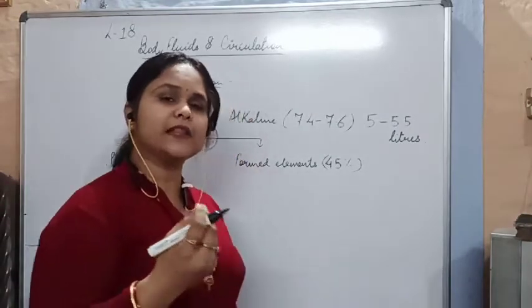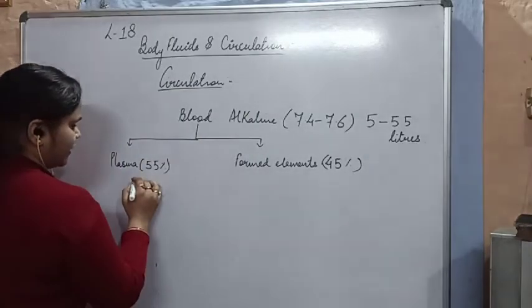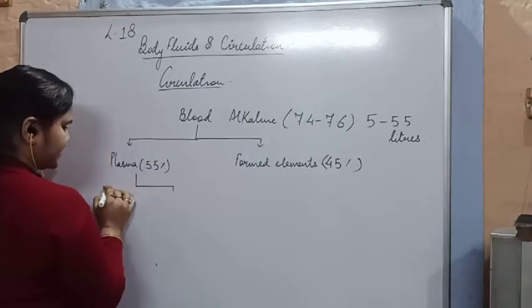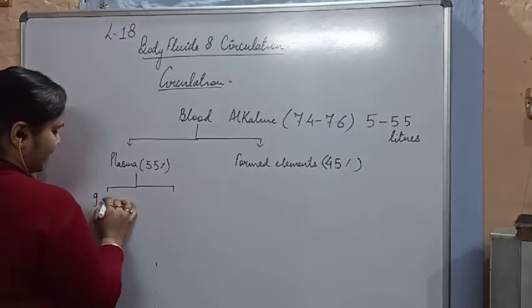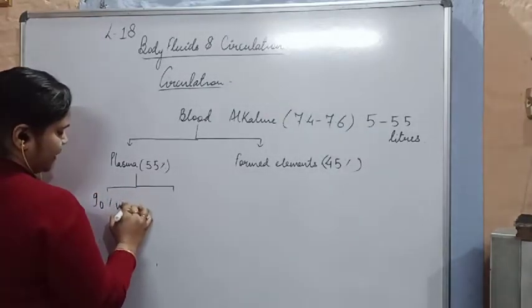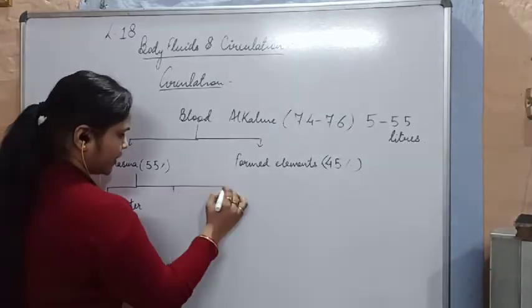So let's start with what plasma is. Plasma comprises various things. 90% of your plasma is water.